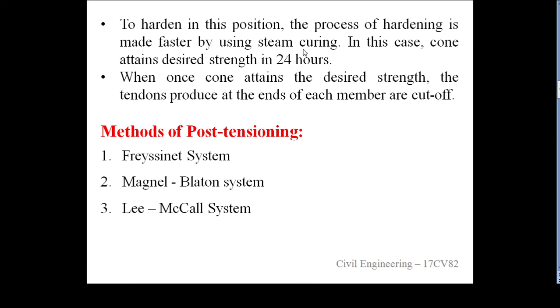Here we are using steam curing in this process in Hoyer's method. In this case, concrete attains the desired strength in 24 hours. By using steam curing, the concrete attains its 28 days strength in 24 hours. How is it possible? Because steam curing is done.